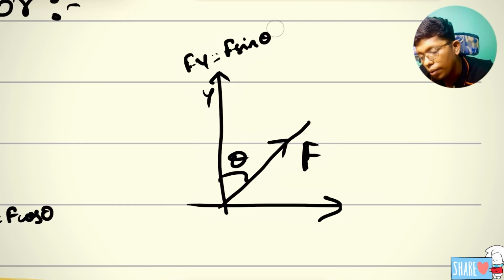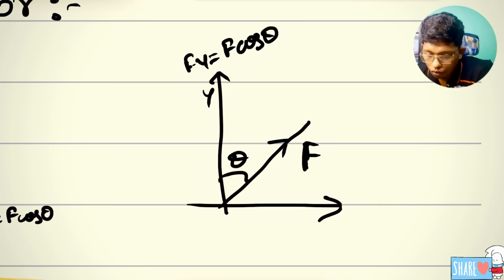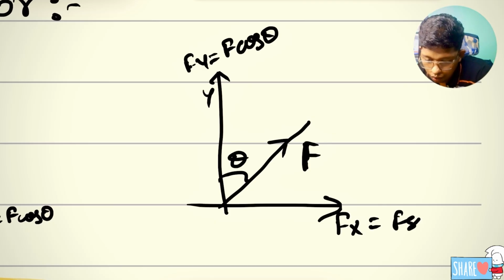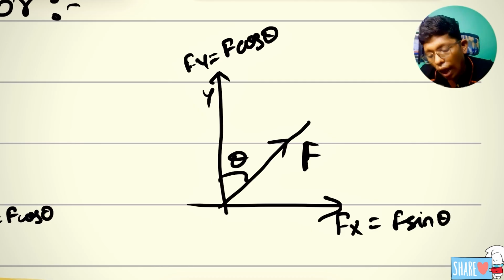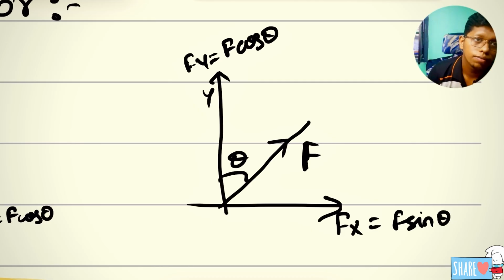So here they will get an answer such that fy is f cos theta, and fx is f sin theta. So just see the angle which is along the component.